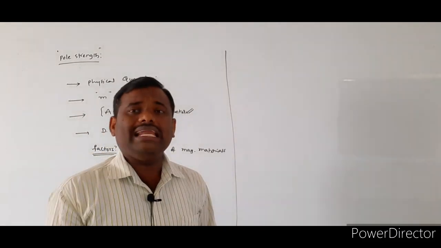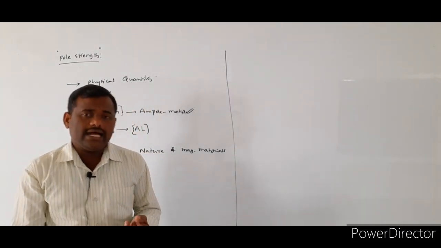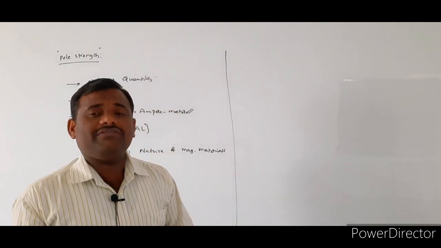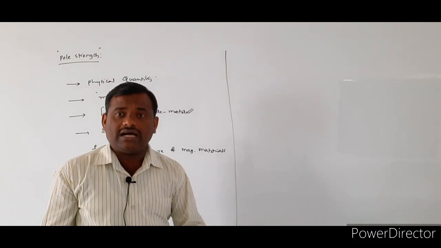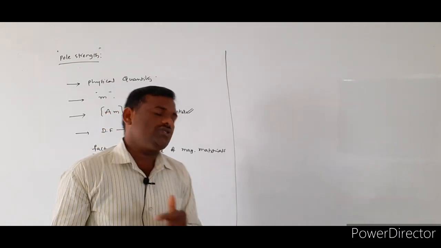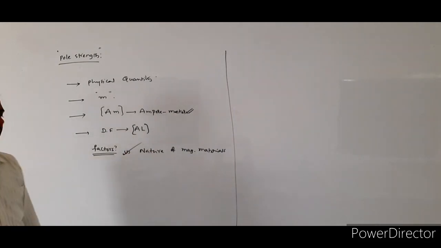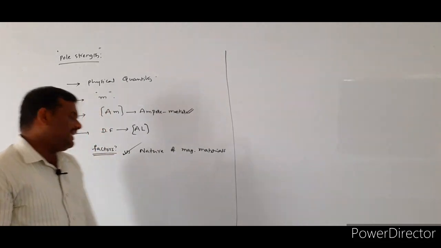Those are dia, para and ferromagnetic substances. For each and every substance, the pole strength will change depending upon the nature of that corresponding material. So the pole strength of the given bar magnet depends upon the nature of the magnetic material.